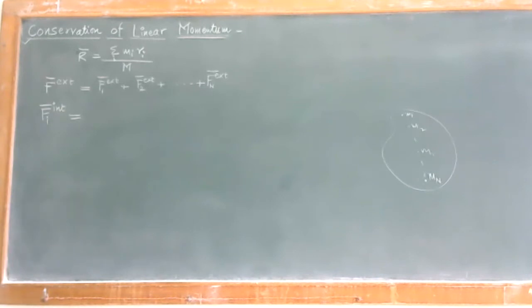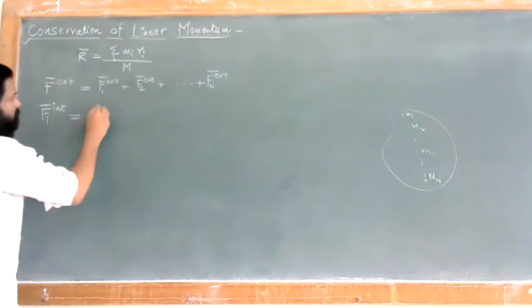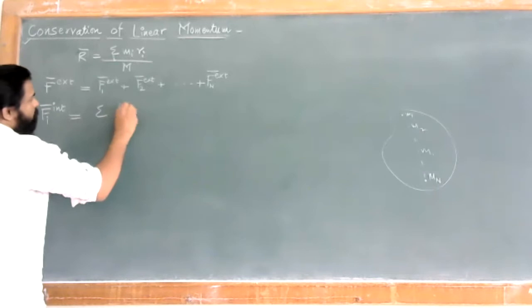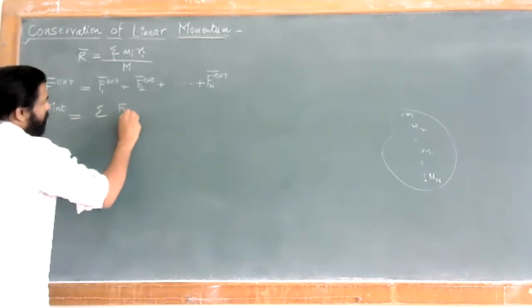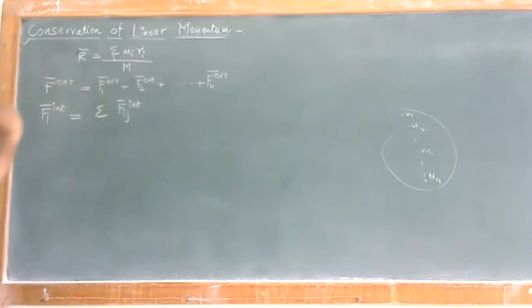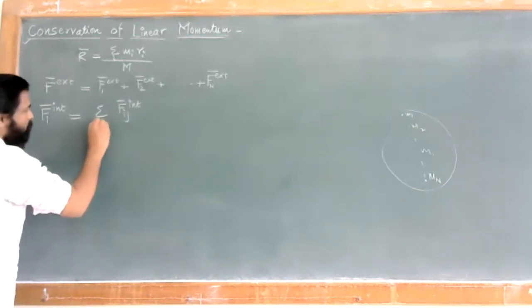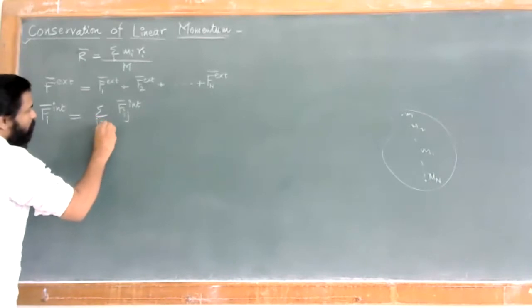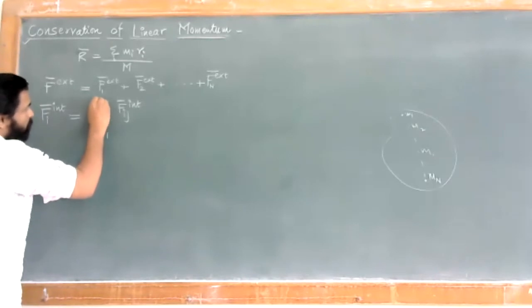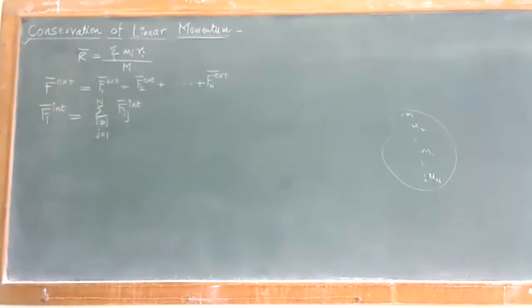Fi internal is given as the summation of Fij internal. Look at this point, this is important. Here i is not equal to j, and j goes from 1 to n.